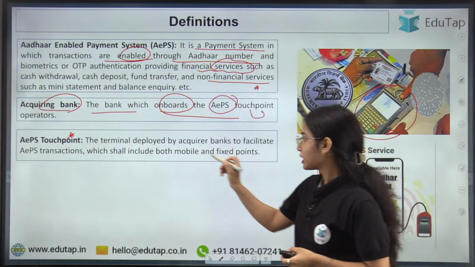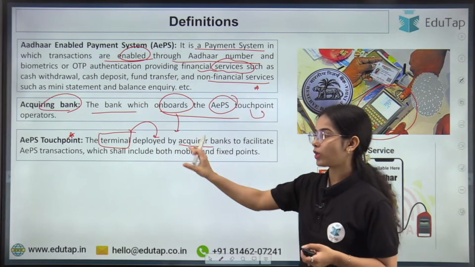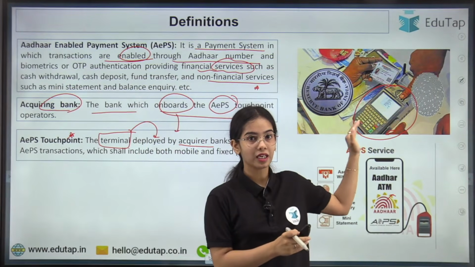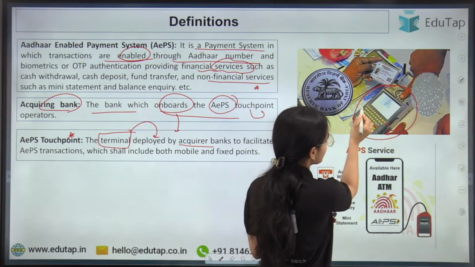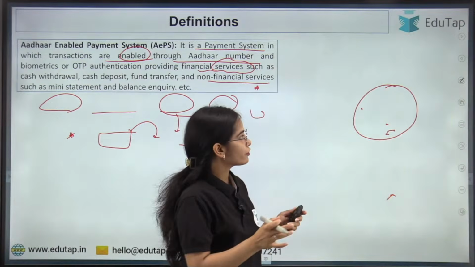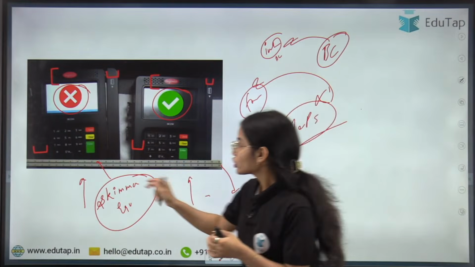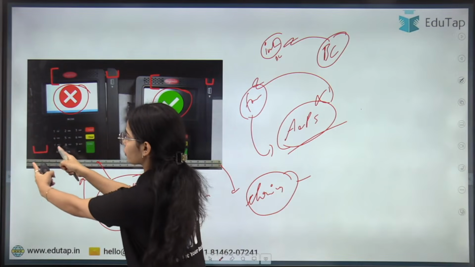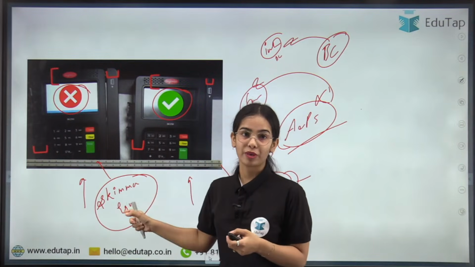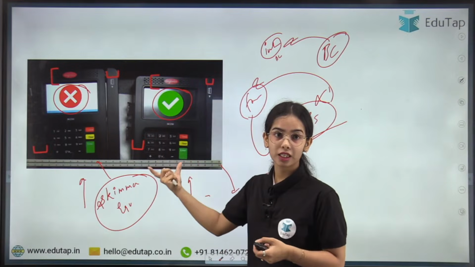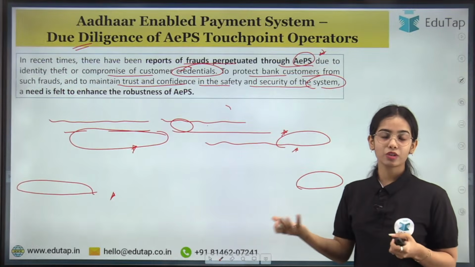So the terminal that is deployed by acquirer banks. This is the terminal that is getting deployed, and you can see there is very little space here. That means this is an authentic terminal. While a terminal that has the skimmer device will have a lot of space. These kinds of terminals have the skimmer equipment that steals the biometrics, while the original authentic terminals do not have that much space around themselves. So this is one way to identify the skimmer terminal.